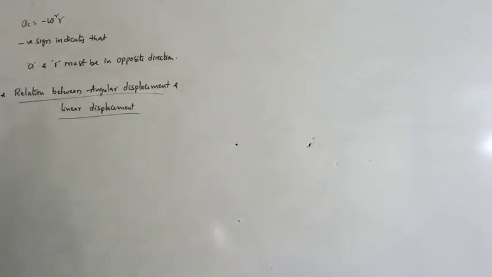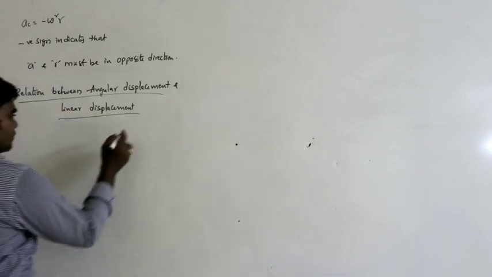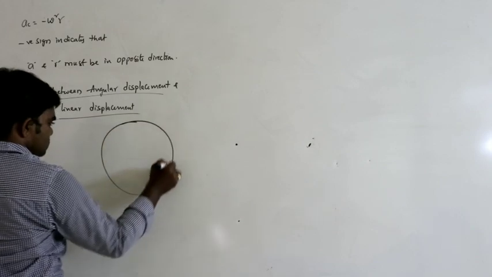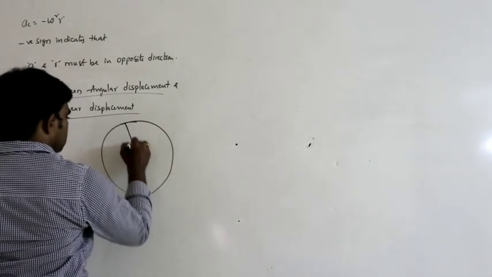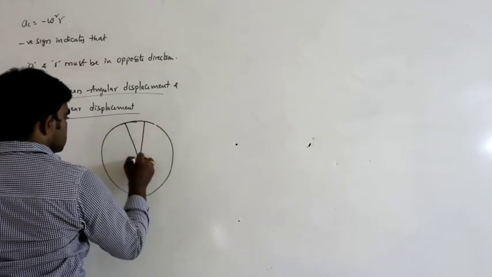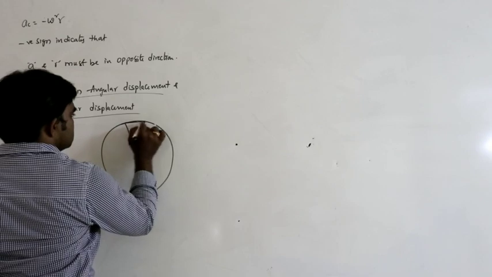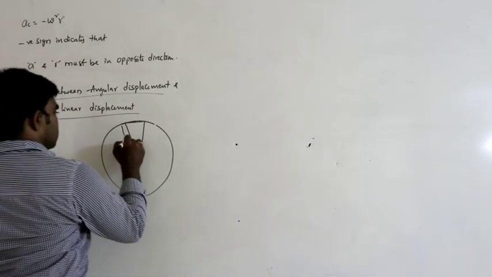Relation between angular displacement and linear displacement. See here, for small angles, here I am writing, this is the circular path and this is the center. For small angles, let us say it is theta, this is considered as displacement and this is the radius r.